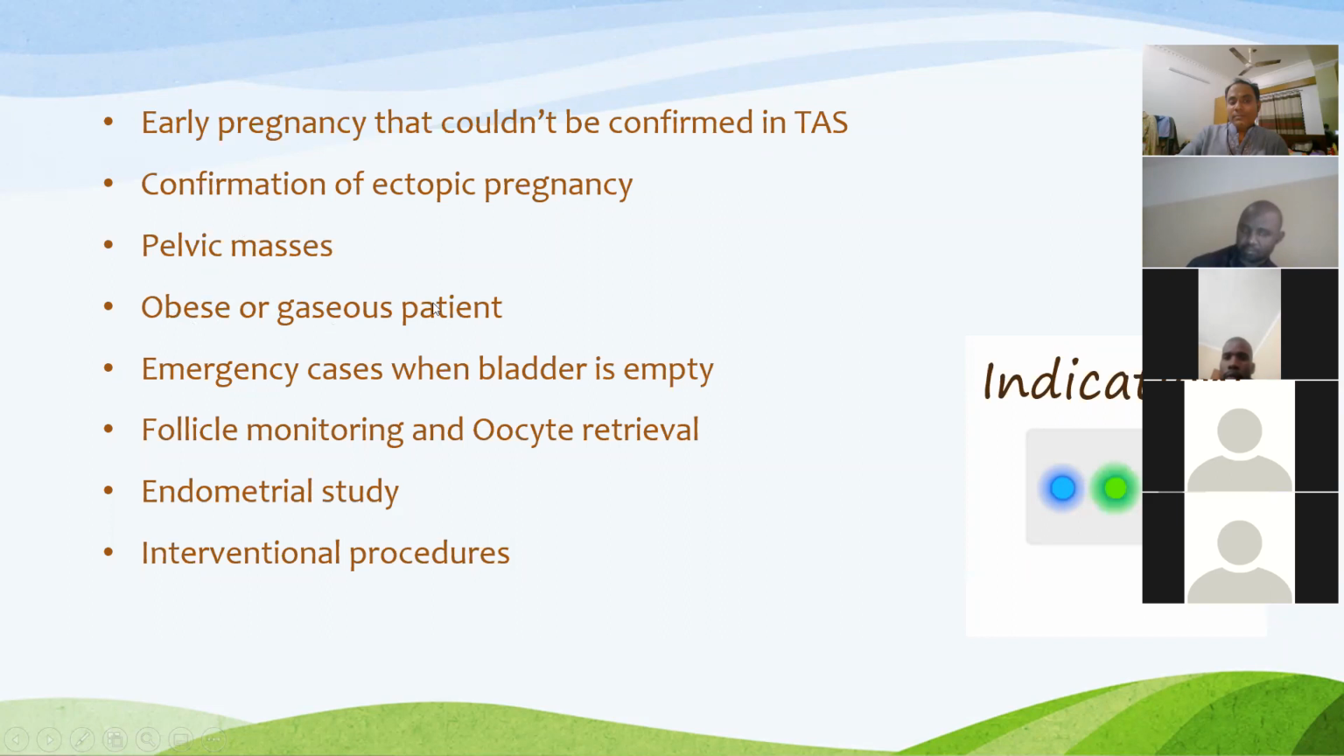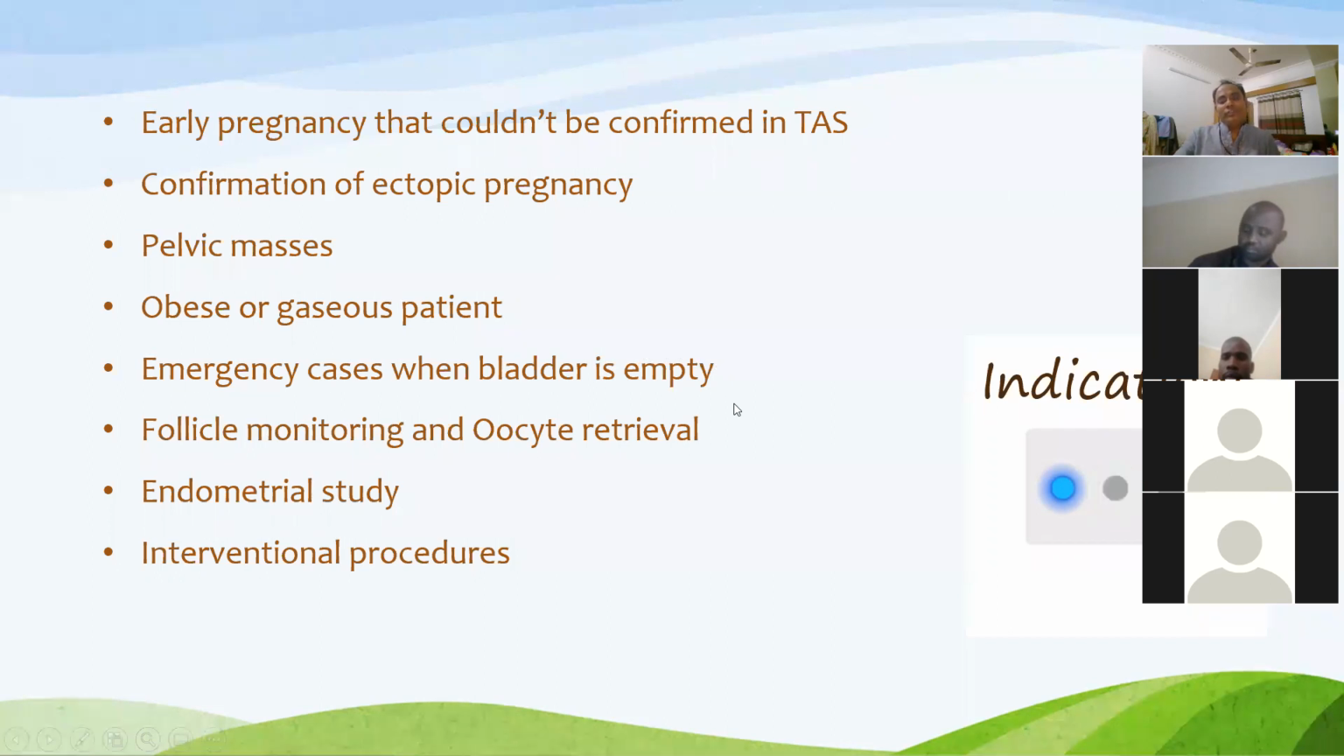Obese or gaseous patients. As I told you earlier, in case of an obese patient or a patient having excessive bowel gas, the patient can be scanned through the vagina with the TVS probe. Emergency cases when the bladder is empty. Sometimes we get a patient who needs an emergency report, but her bladder is empty.